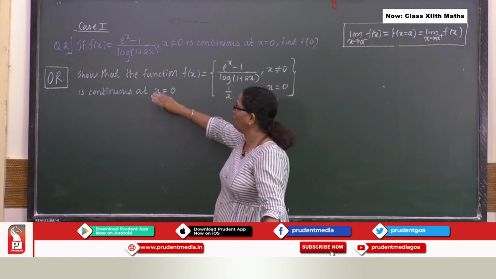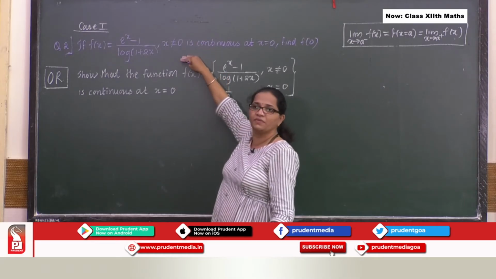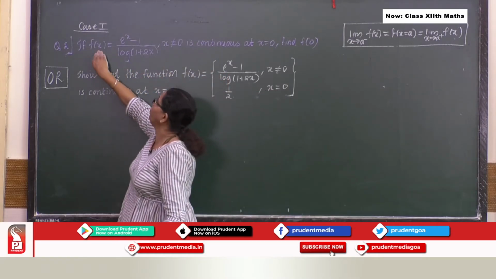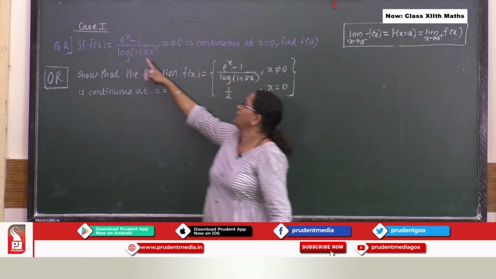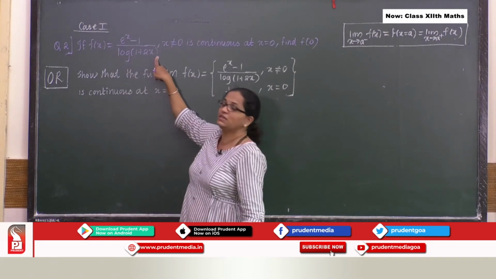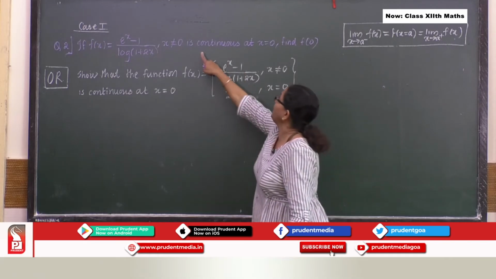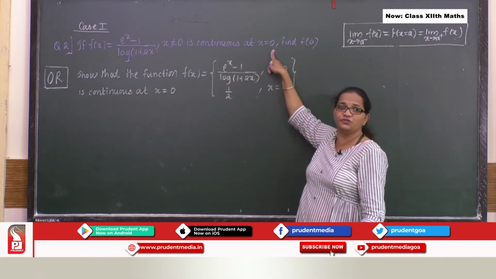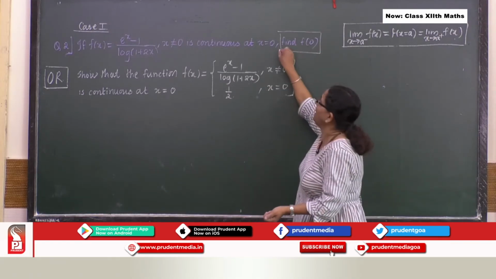Okay. So now the same problem I am writing in this way. Look at this. If f of x equal to, the same function is given, e raised to x minus 1 upon log 1 plus 2x, x is not equal to 0, the same thing is defined. It is continuous at x equal to 0, find f of 0.